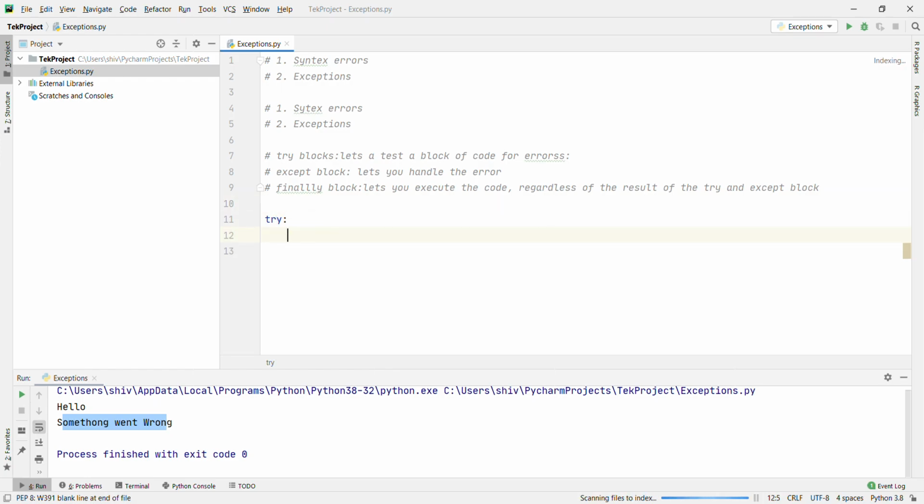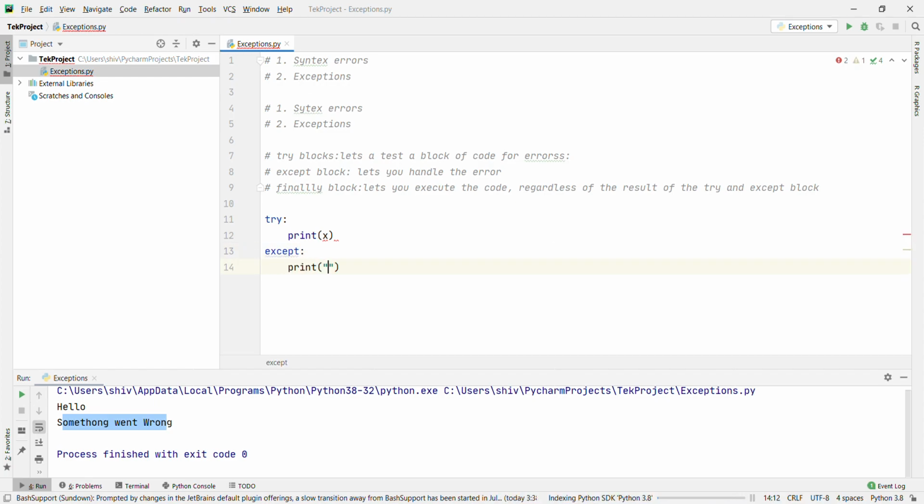Try: print x, except: print something went wrong. Okay, and finally, in any condition finally block will execute. Print the try except is finished. Okay, then what will happen?